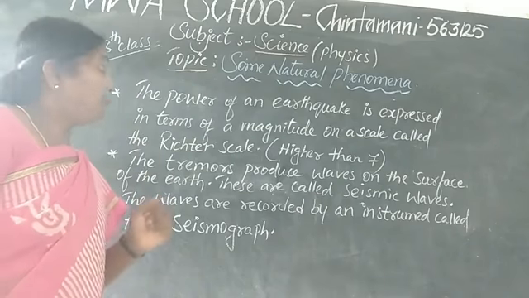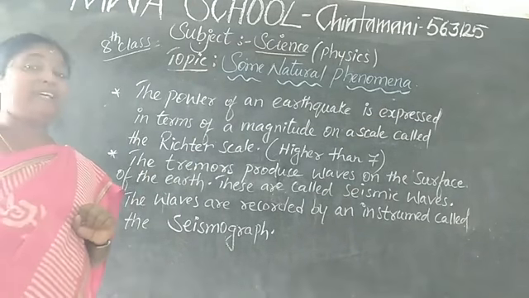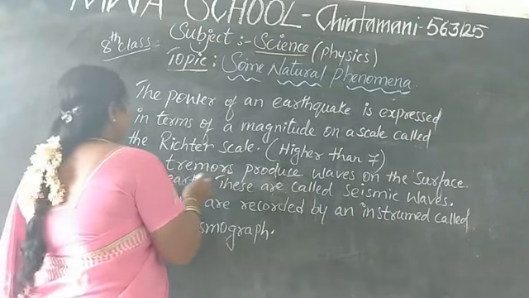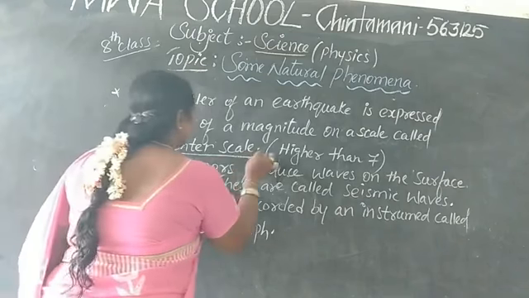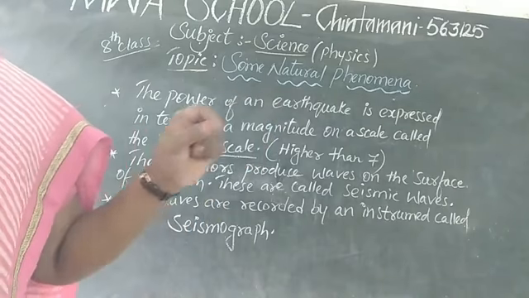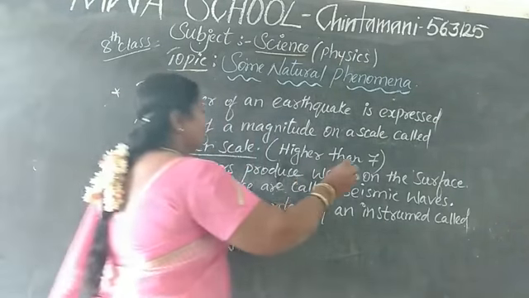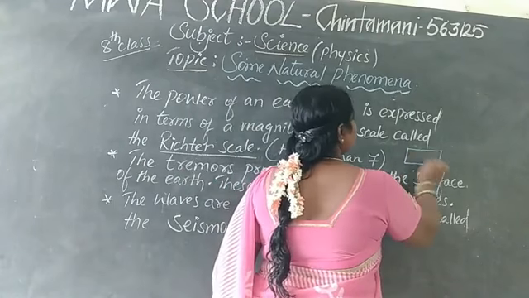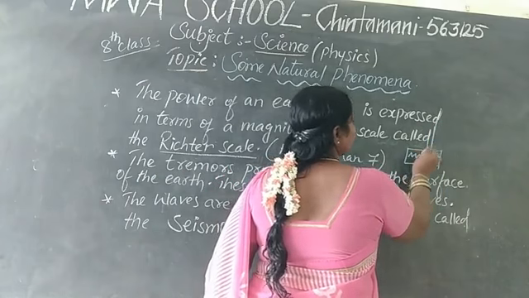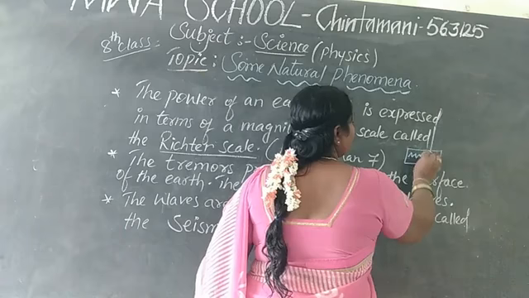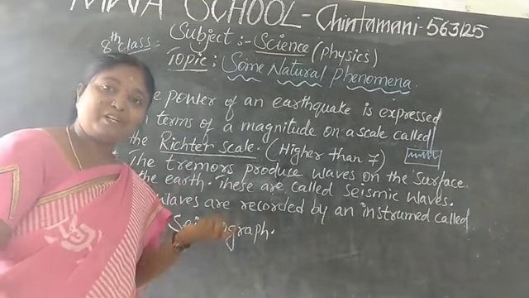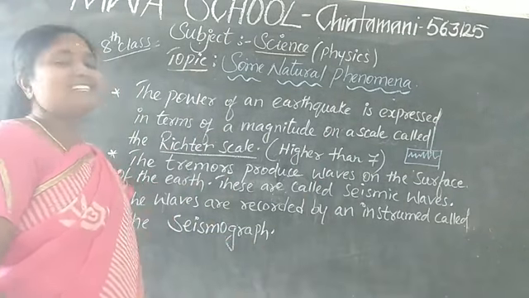The power of an earthquake is expressed in terms of magnitude on a scale called the Richter scale. How does it work? Take a box like this, and a pencil and paper will be given. When the pencil moves, lines will come on the paper. That is what we call the Richter scale.